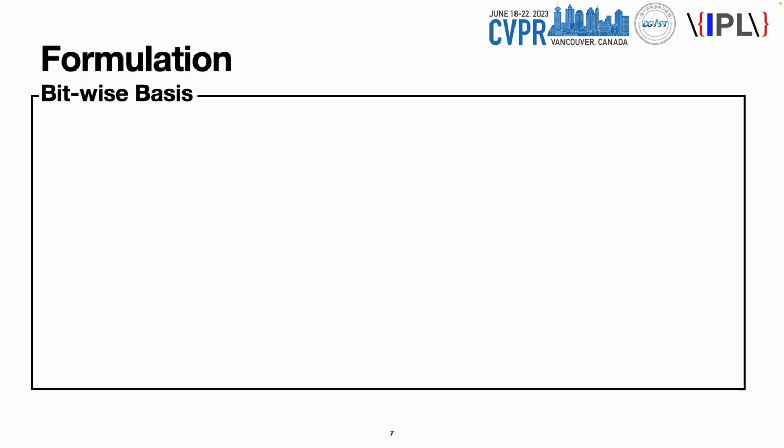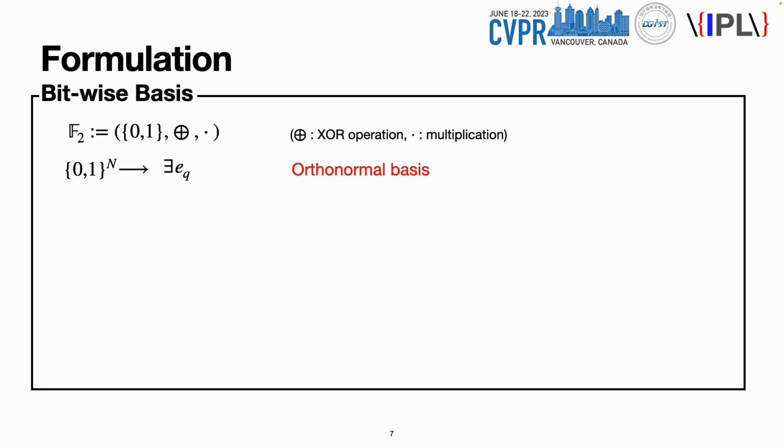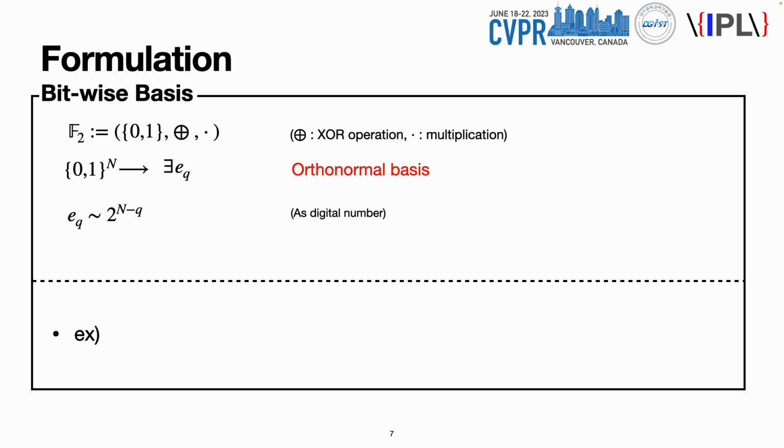Suppose that there is a finite field F2 composed of 0, 1, and XOR and multiplication operations. Then {0,1}^n over the finite field F2 is defined as the binary vector space that has an orthonormal basis. When we realize this basis in this term, it is equivalent to 2^(n-q). For example, e4 in {0,1}^8 is equivalent to 2^(8-4).